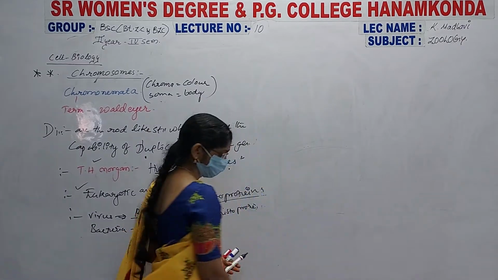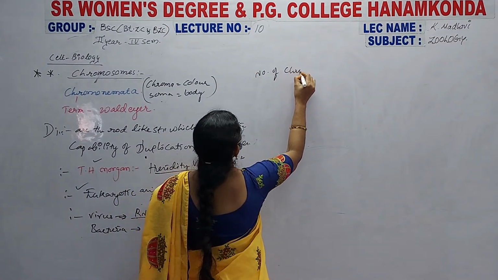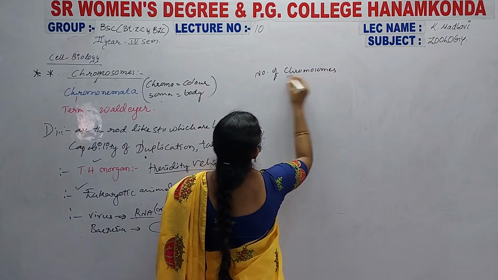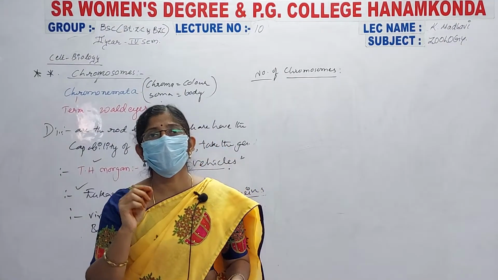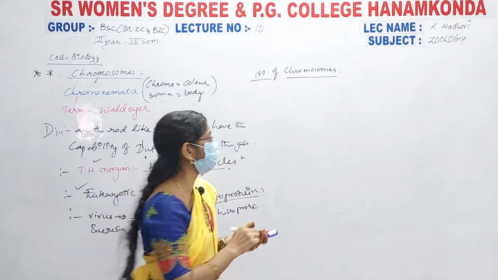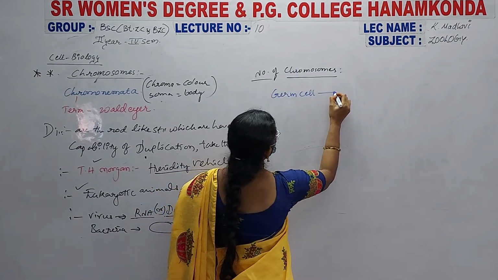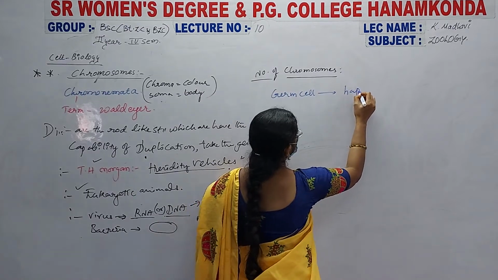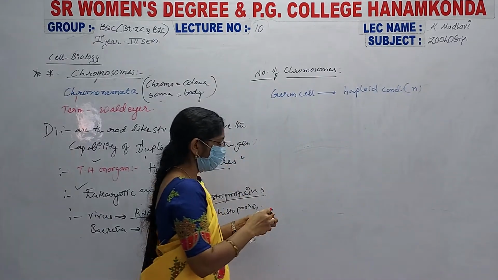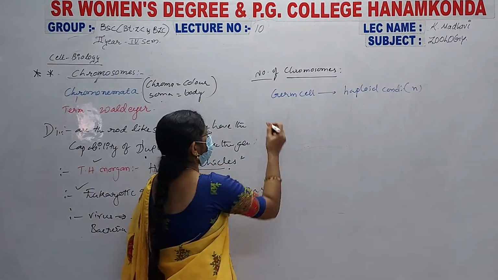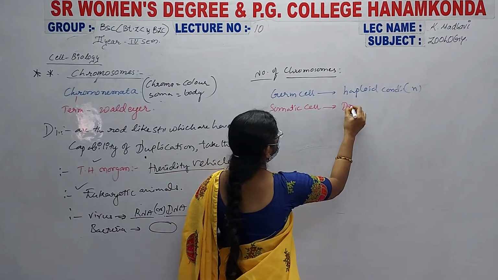And next, we look at the number of chromosomes. Chromosomes are mostly present in haploid condition in all germ cells. In germ cells they are present in haploid condition, which means n condition. And where somatic cells are concerned, in somatic cells they are present in diploid condition.